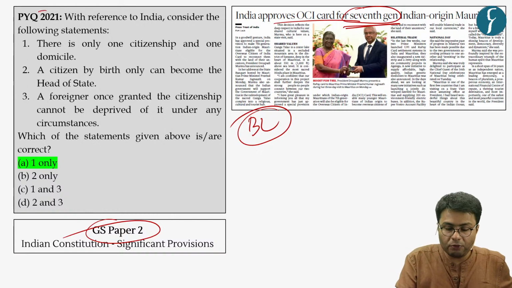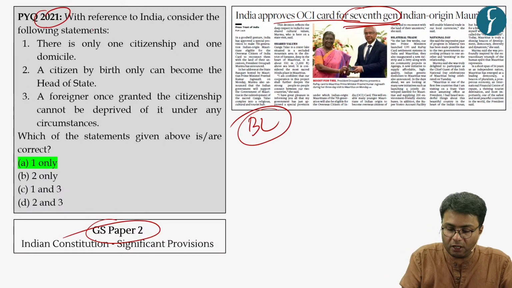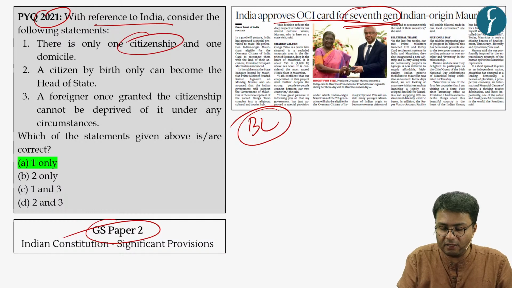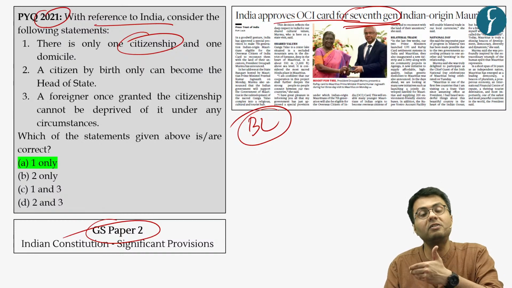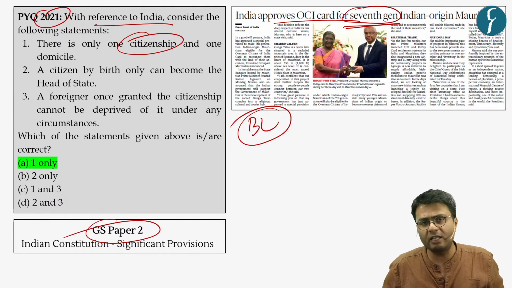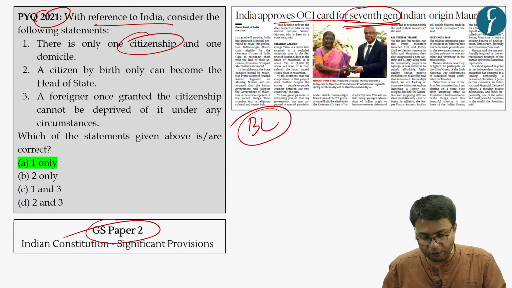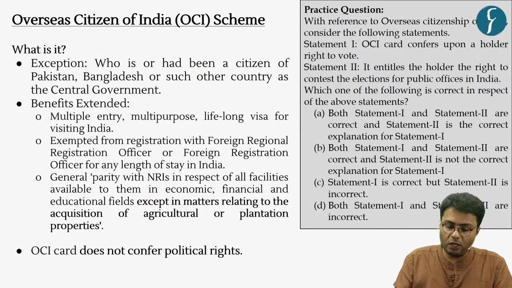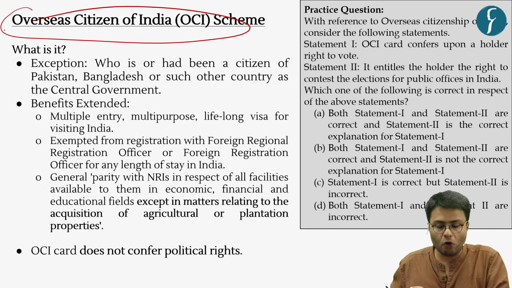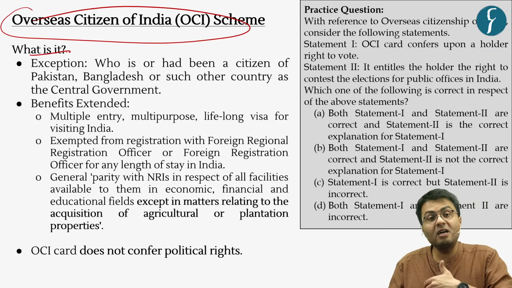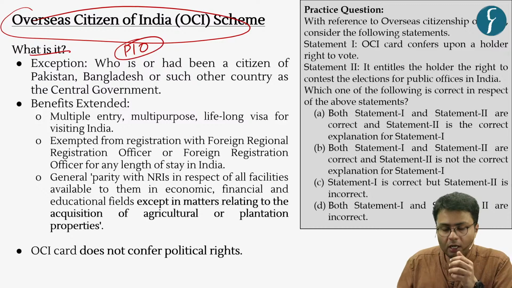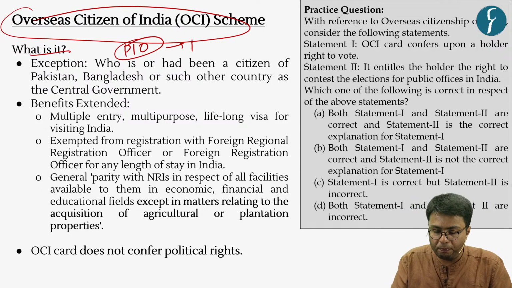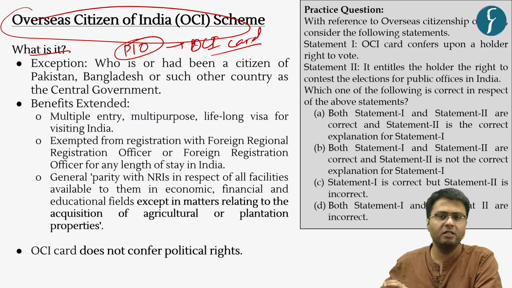Also, prelims in the year 2021 asked a question in relation to India and its citizenship conditions and various benefits. So this topic, that is the Overseas Citizen of India and its related scheme, is important from the prelims perspective. Now let us quickly understand what the Overseas Citizen of India scheme is all about. It is a form of recognition that is given to people of Indian origin, and the qualification to get this OCI card is given in the notes, which you can refer to after the session ends.